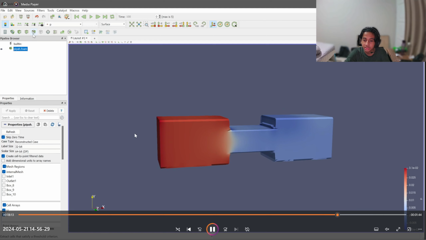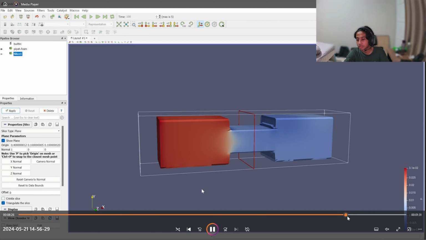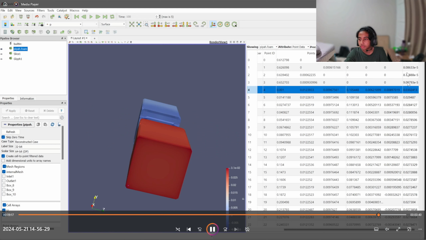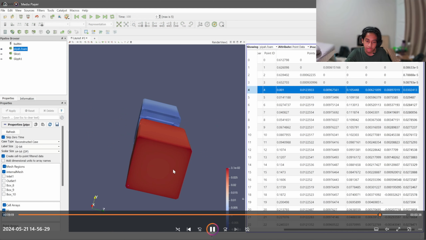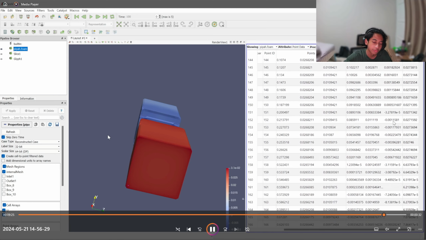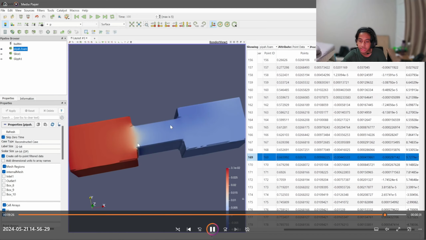The pressure loss is higher at the inlet and lower at the outlet because it has a starting velocity only at the inlet and not at the outlet. The outlet is just flow. We can also see all of the pressure drop here. For example, in this dot, it has all the raw data of all of these points in this mesh.